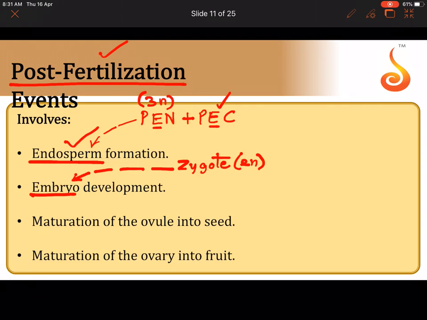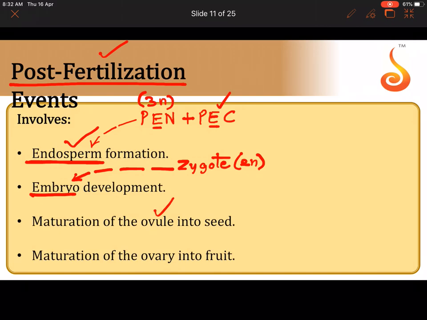So this nourishment to the developing embryo is provided by, like how in human development we saw there is placenta, the young one in the mother's womb is receiving its nourishment through the placenta. Similarly, in plants, the embryo receives its nourishment from a tissue that is called endosperm. So the primary endosperm nucleus and the primary endosperm cell, they become the endosperm. Let us see how in a few slides, and the zygote develops into the embryo.